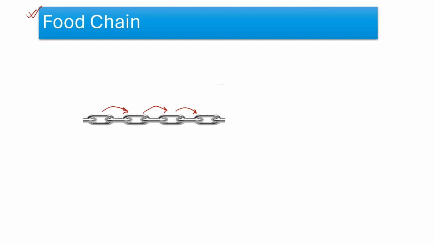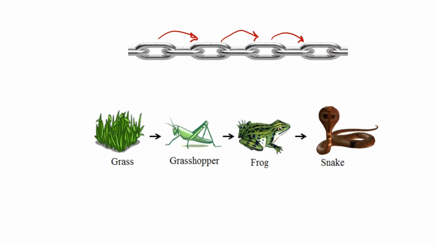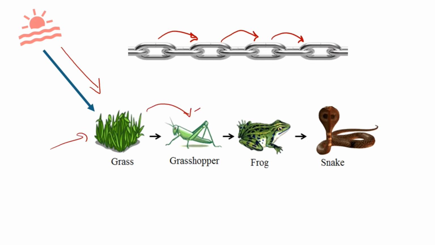their feeding pattern. In this example, the solar energy, fixed by the grass as chemical energy, is transferred to grasshopper, and the grasshopper is eaten by the frog. Thus, the energy is transferred to frog and then to the snake. So, this is a food chain.